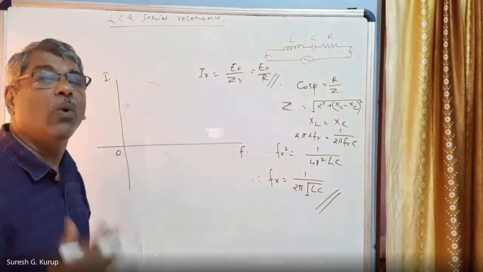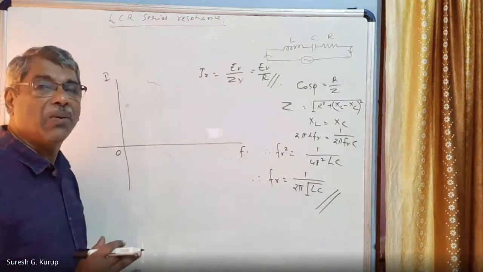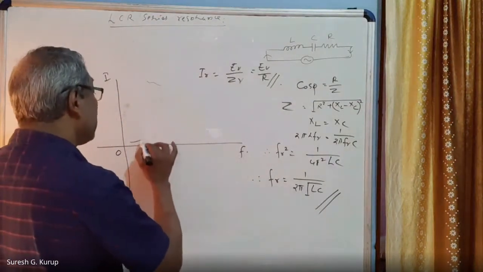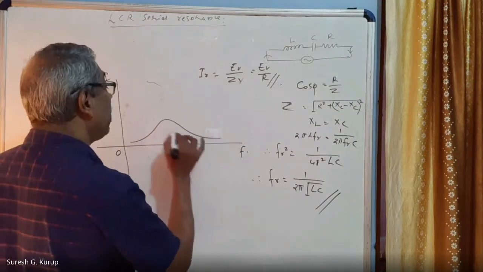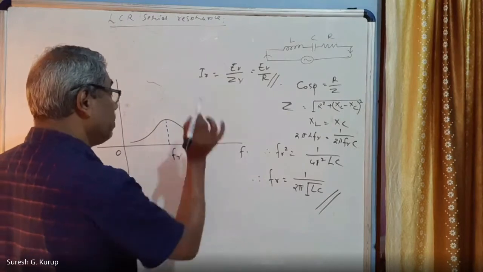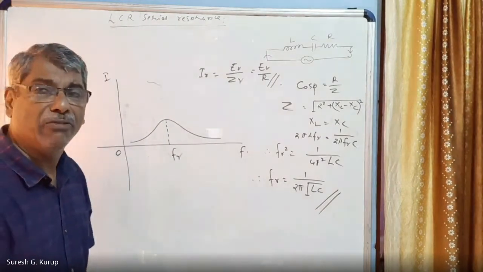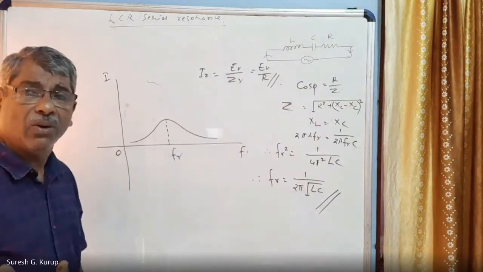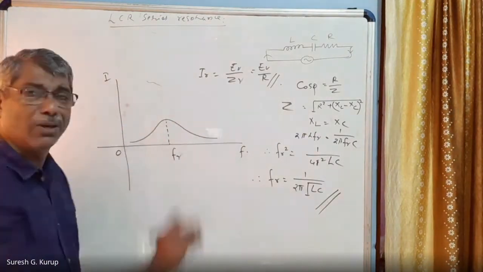When the supply voltage frequency is increasing, the current goes on increasing and becomes maximum for a particular value of the frequency called the resonant frequency. When the circuit is having a particular value of resistance, this is the resonance curve.